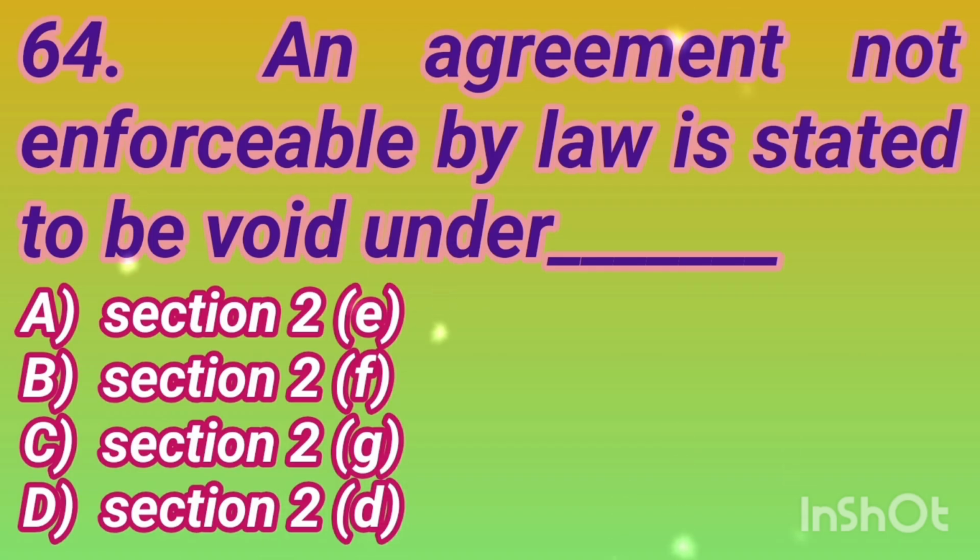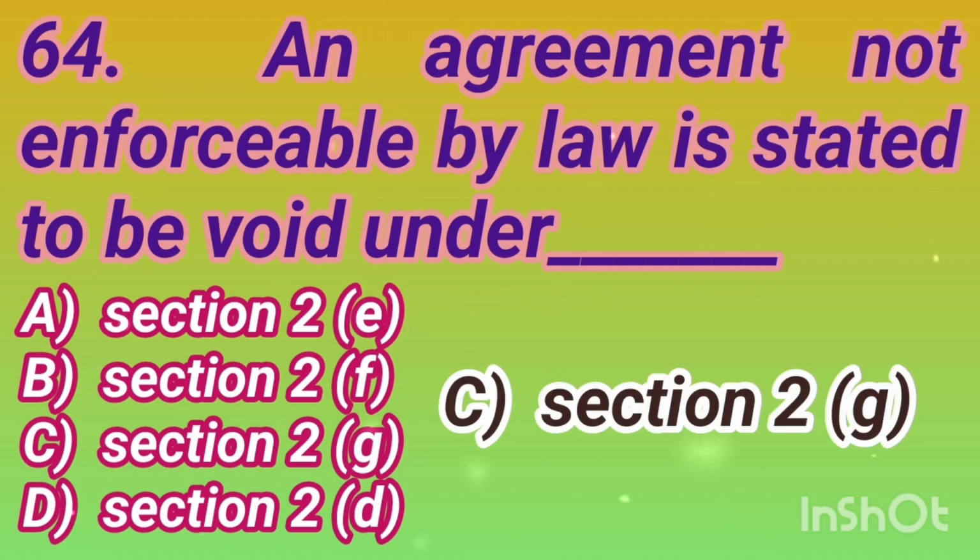Question number 64. An agreement not enforceable by law is stated to be void under option A section 2E, option B section 2F, option C section 2G, option D section 2D. The correct answer is option C, section 2G.